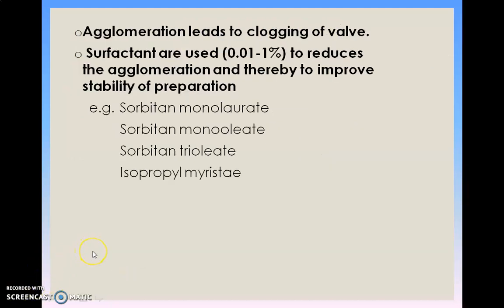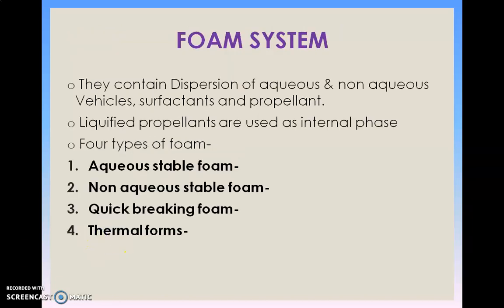Agglomeration leads to clogging of the valve in such types of systems. So, surfactants are used in a concentration of 0.01 to 1% to reduce this agglomeration and to improve the stability of the preparation. Some examples are sorbitan monolaurate, sorbitan monooleate, sorbitan trioleate, and isopropyl myristate.